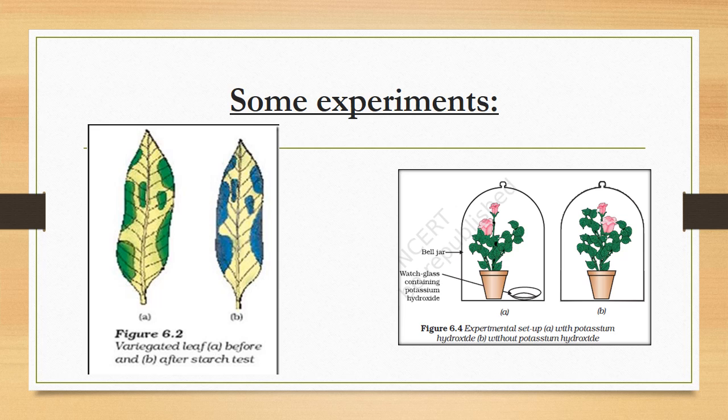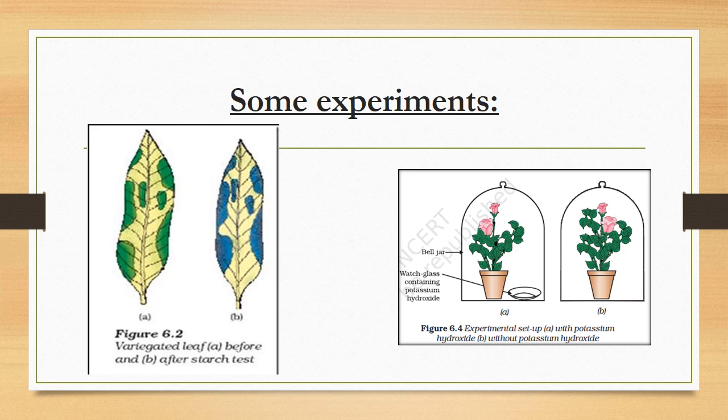When we remove the whole color, we don't know which area has chlorophyll and which does not. We put the iodine now. We can see that in the B section, where the green color was at the start, the blue black color starts occurring. That blue black color shows the presence of starch in those parts, right?